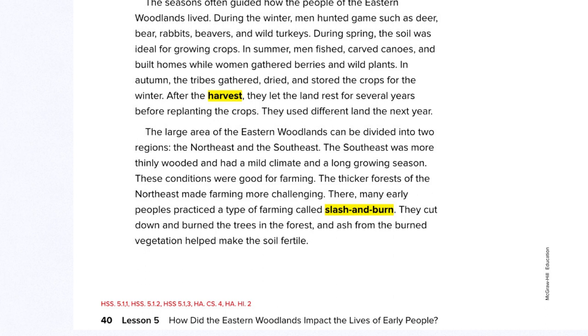The large area of the Eastern Woodlands can be divided into two regions, the Northeast and the Southeast. The Southeast was more thinly wooded and had a mild climate and a long growing season. These conditions were good for farming. The thicker forest of the Northeast made farming more challenging. There, many early peoples practiced a type of farming called slash and burn. They cut down and burned the trees in the forest, and ash from the burned vegetation helped make the soil